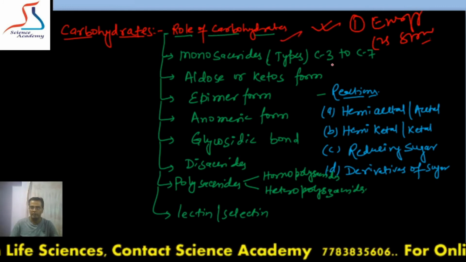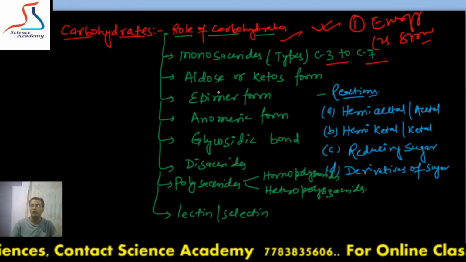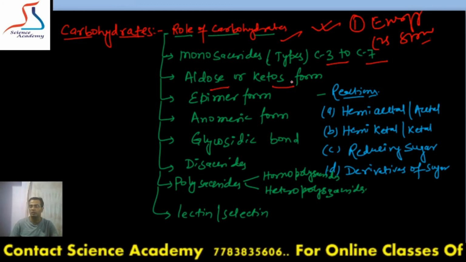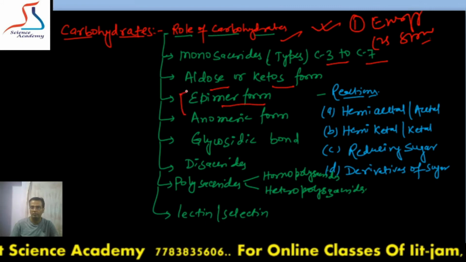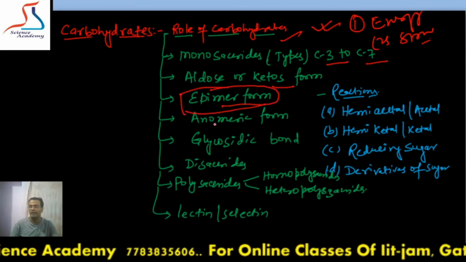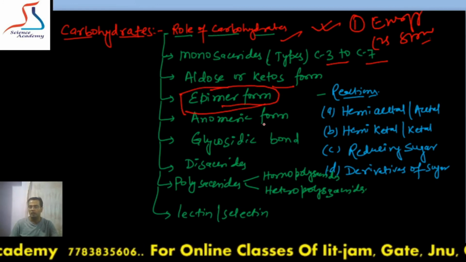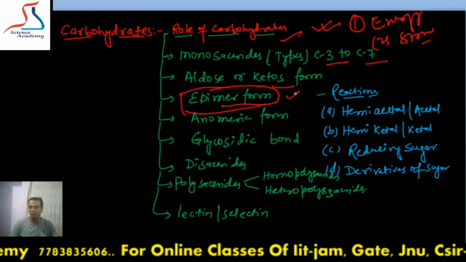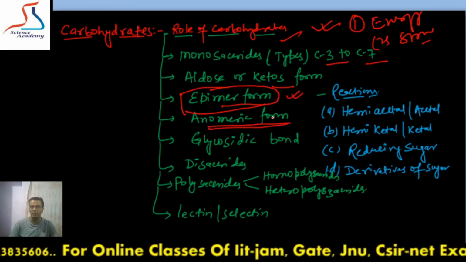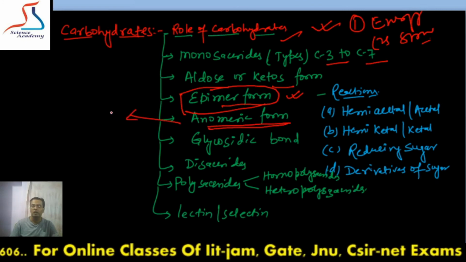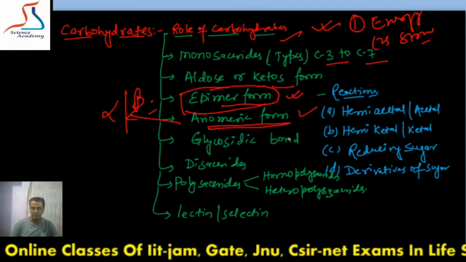Then what are the different types of monosaccharide from C3 to C7, the definition of carbohydrate, aldose or ketose form, meaning aldehyde or ketone form of carbohydrate. What is an epimer? This is another very important one. They ask about galactose and mannose, which are epimers of glucose, and at which carbon they show the epimeric form. They keep on asking questions from this. Then next is the anomeric form. What are the anomeric carbon, alpha form and beta form of the anomeric carbon? So you have to study this.